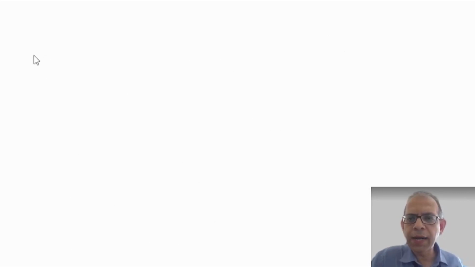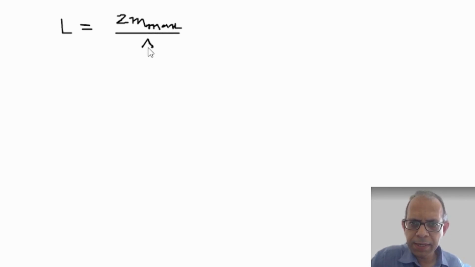Now we further know that the number of quantization levels L is equal to the dynamic range, the peak to peak value 2m max, divided by the step size delta.